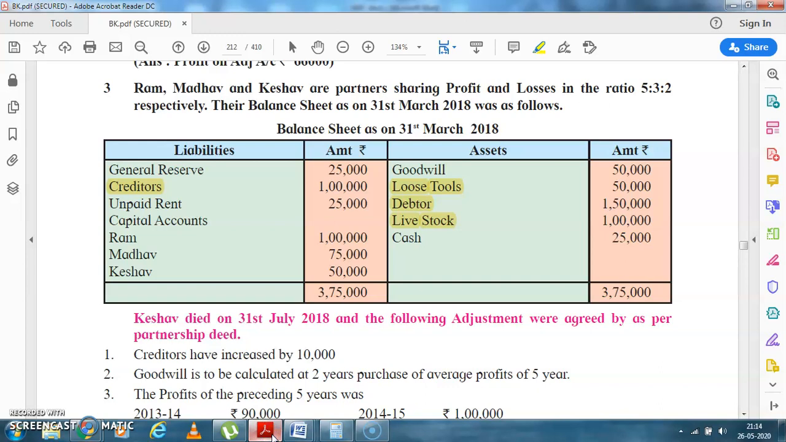Ram, Madhav and Keshav are partners sharing profit and loss in the ratio of 5:3:2 respectively. The balance sheet as on 31st March 2018 was as follows. Capital reserve will be divided among all the three partners. Creditors, unpaid rent, as usual, are on the balance sheet liability side. Goodwill, loose tool, debtors, livestock, cash are all on the balance sheet asset side.